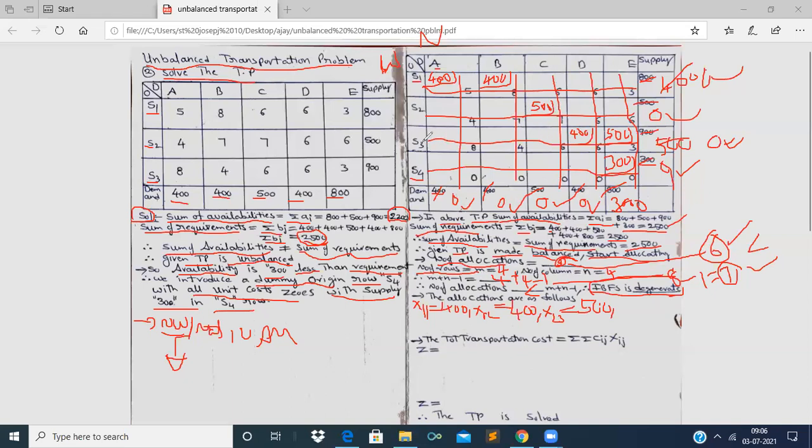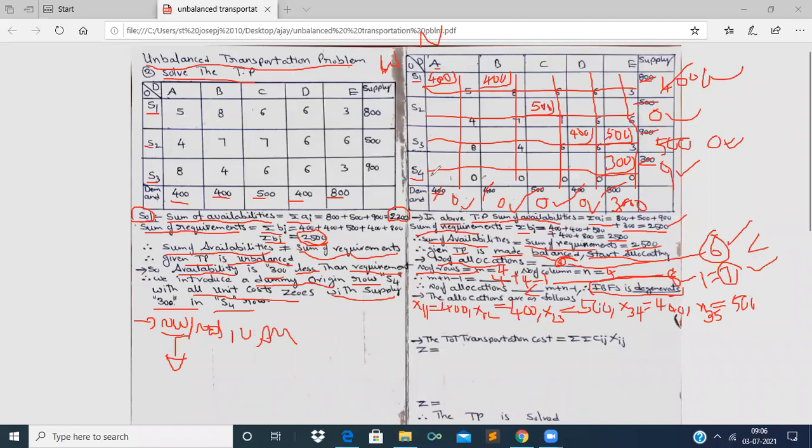Let us go for the third row. Third row, fourth column, x34 is equal to 400. Next, it is fifth. Third row, 1, 2, 3, 4, 5, fifth column, x35. x35 is equal to 500.